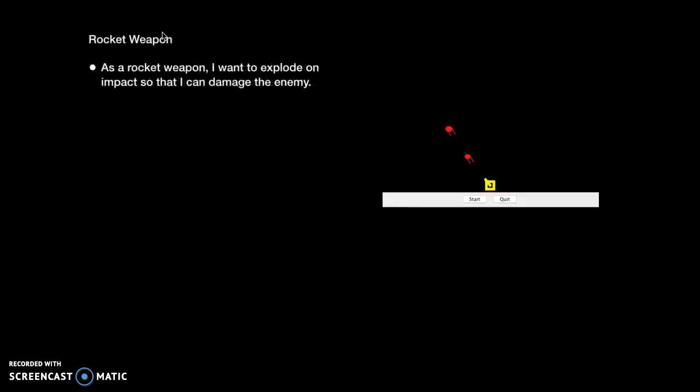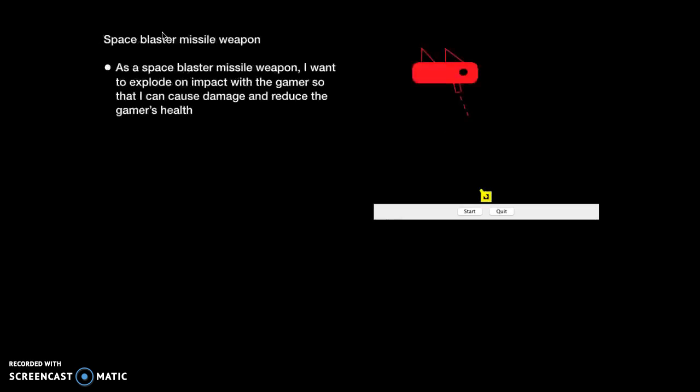As a rocket weapon, I want to explode on impact so that I can damage the enemy. As a space blaster missile weapon, I want to explode on impact with the gamer so that I can cause damage and reduce the gamer's health.